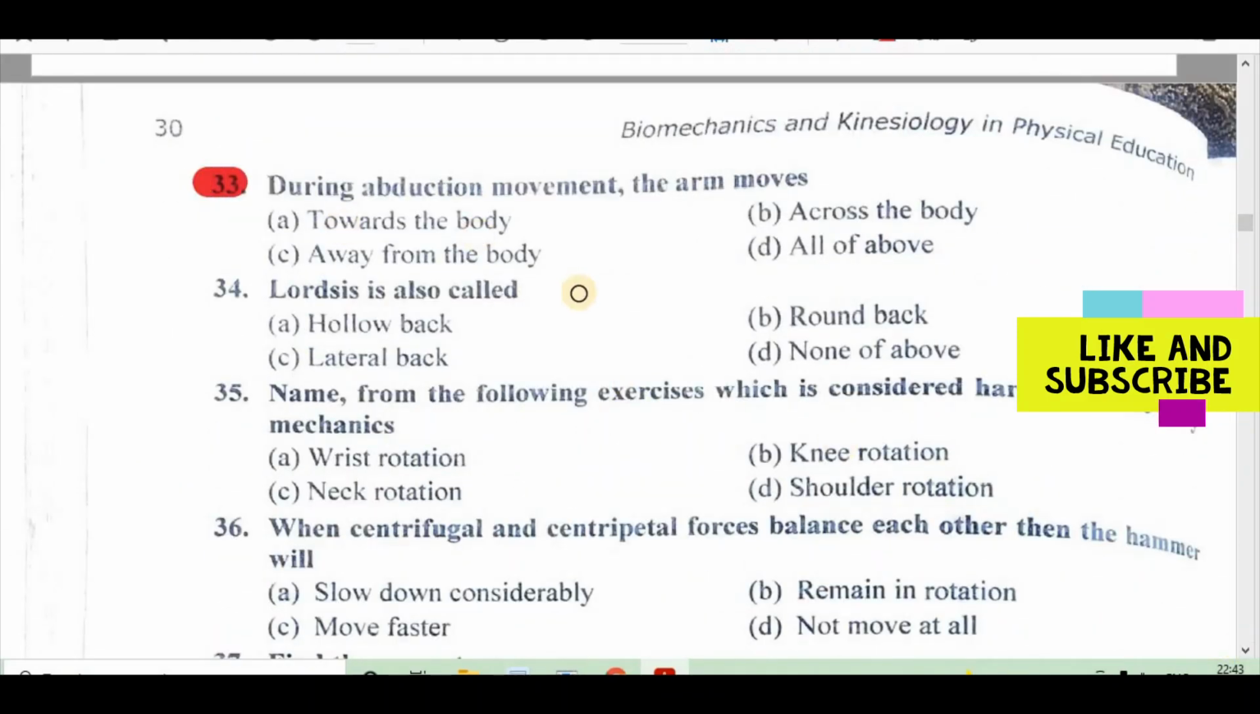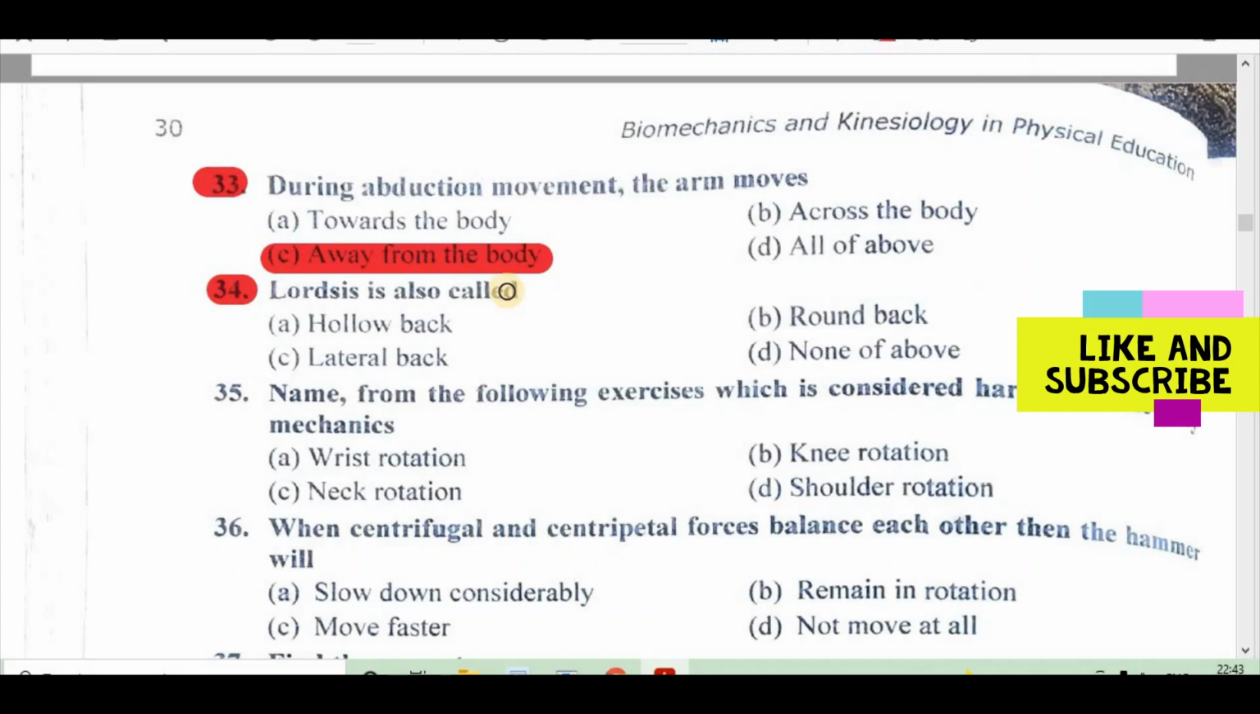33. During abduction movement, the arm moves: A. Towards the body, B. Across the body, C. Away from the body, or D. All of the above. Right answer is C. Away from the body.